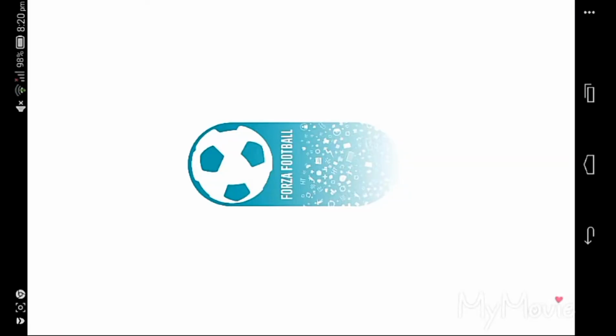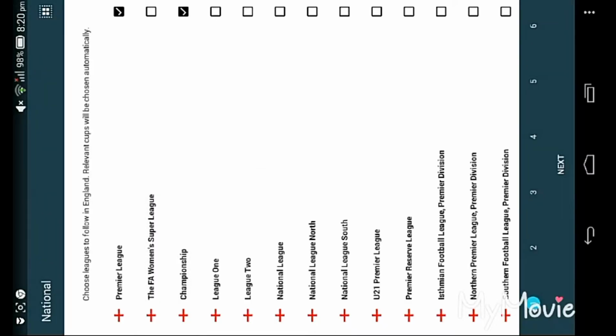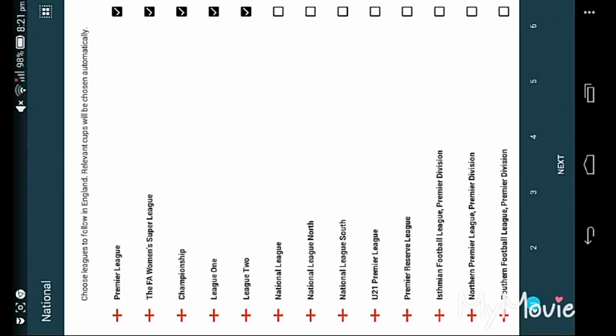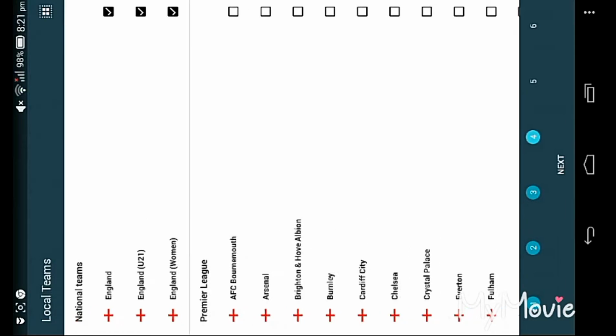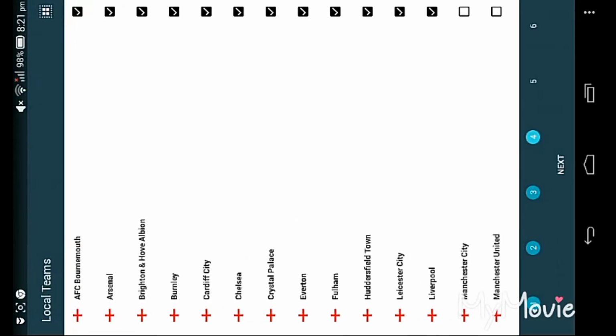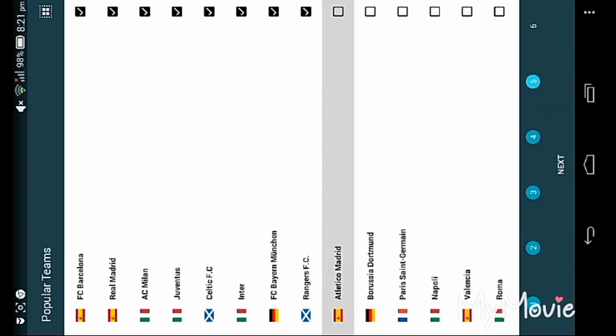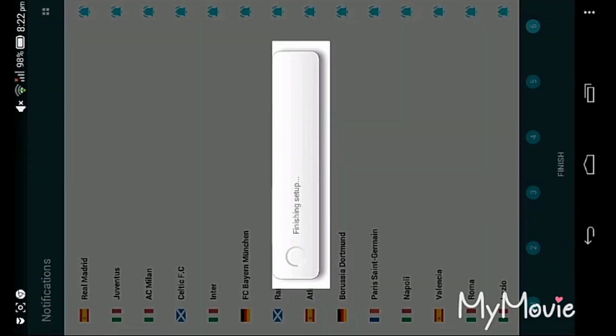It will show like this first, and you can set up which Premier League you need. You can choose, and next you will come. You choose. Okay, next I'm taking everything. You can click, no problem. It will notify your phone about the teams you have liked.